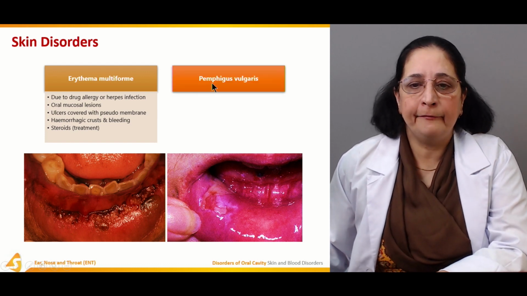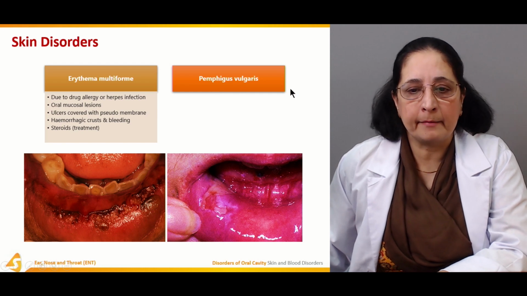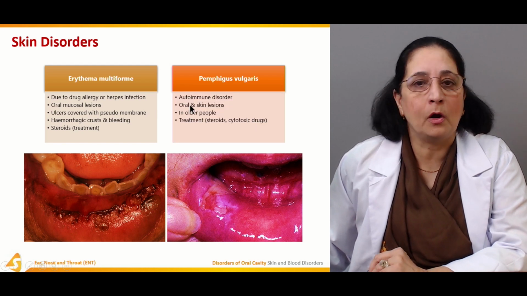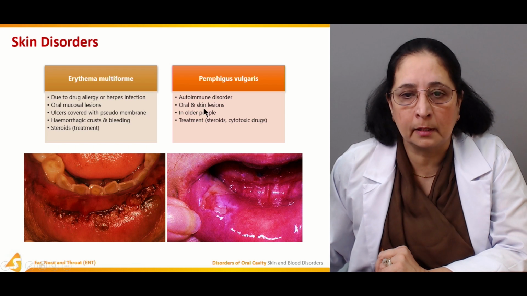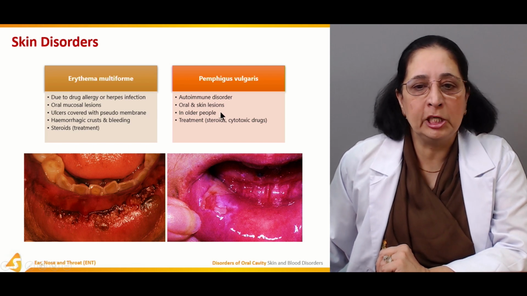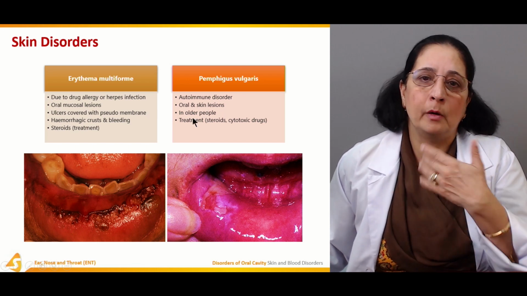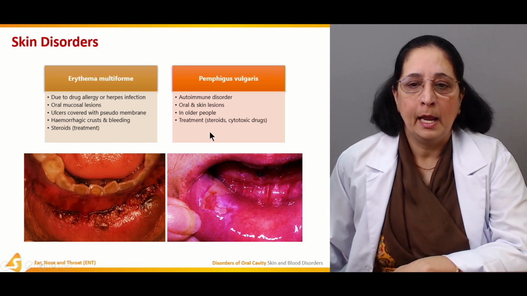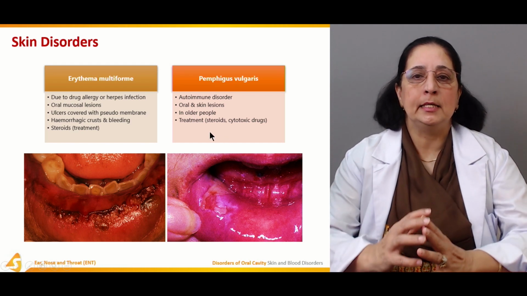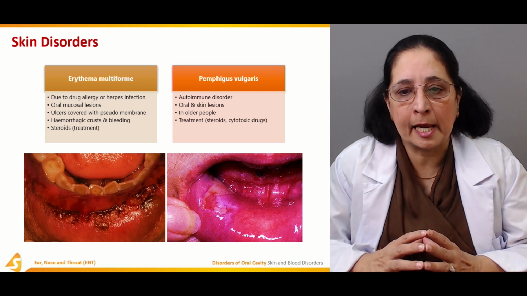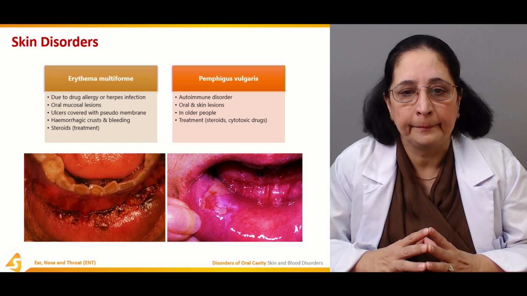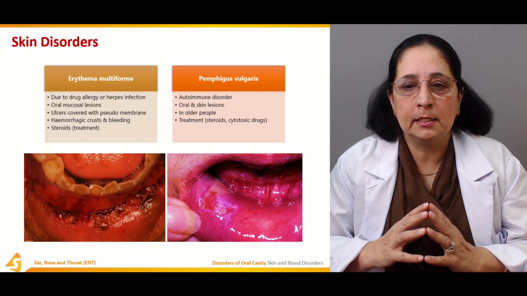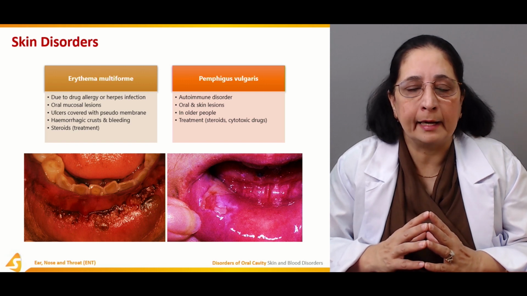Then we have pemphigus vulgaris. Pemphigus vulgaris is an autoimmune disorder. Oral and skin lesions are present. Usually it's common in older people. And again, treatment is with steroids and cytotoxic drugs. So this is pemphigus vulgaris.